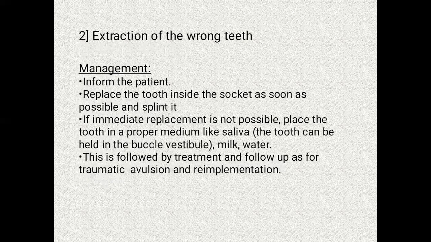The next complication is extraction of the wrong tooth. The management of this complication is that we should immediately inform the patient. Then we should try to replace the tooth in the socket as soon as possible, and then splinting is done. If splinting is not possible immediately, then the tooth should be kept in saliva, like in the buccal vestibule. Or if this is not possible, then we can store the tooth in milk or water. And then after this, we should place the tooth in the socket, and then splinting is done.